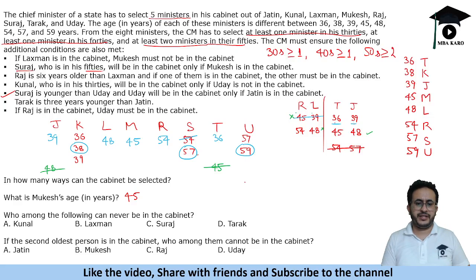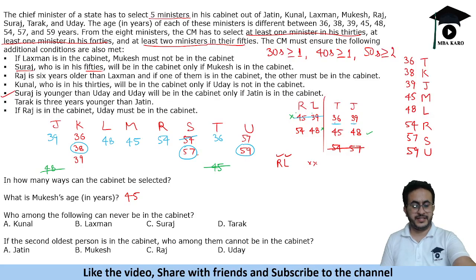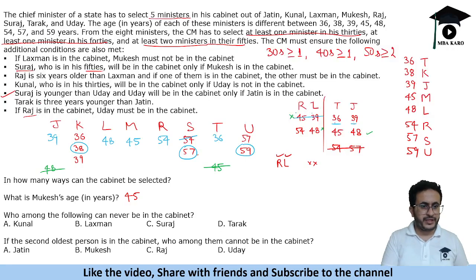So let us make one case that Raj and Lakshman both are present in the cabinet, and another case that both of them are not present in the cabinet. So if both of them are not present, that will lead us to 6 people out of 8. Let's make Raj and Lakshman both, because if we see the conditions, there is some link between Raj and Uday, and there is some link between Lakshman and Mukesh. So let's make these two cases.